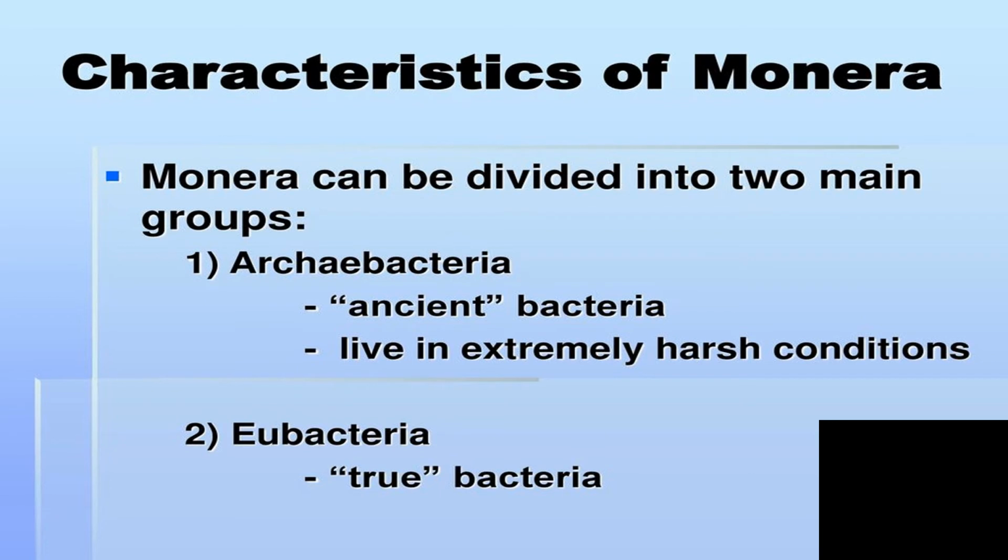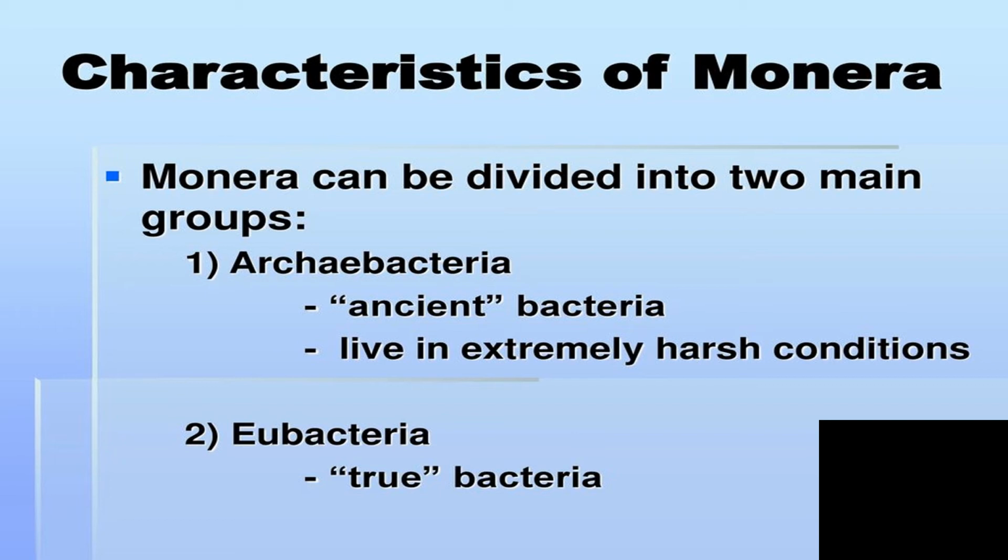Kingdom Monera is again divided into two main groups. They are Archaebacteria and Eubacteria. Archaebacteria means ancient bacteria. Eubacteria means true bacteria.